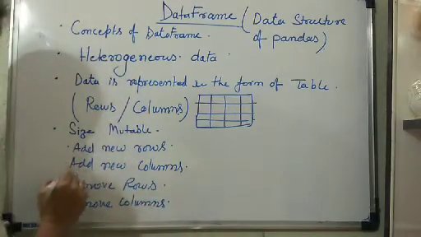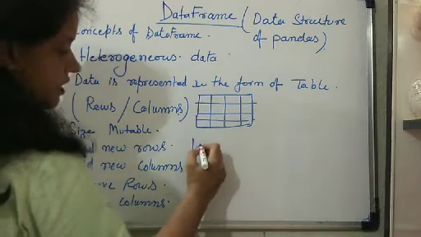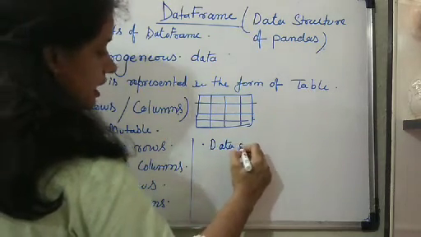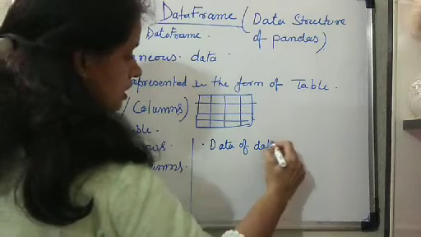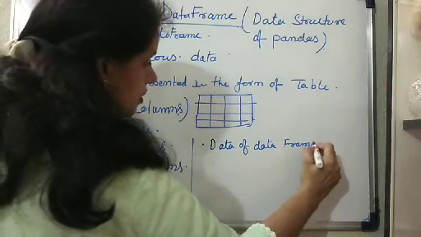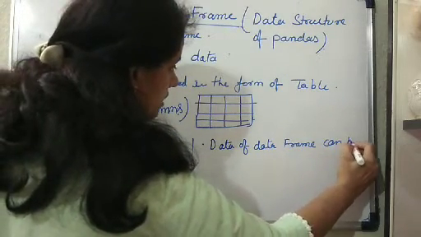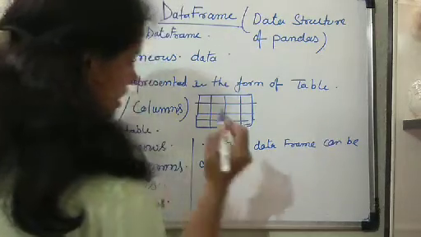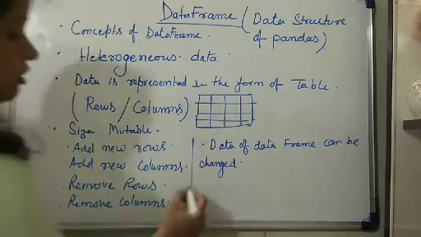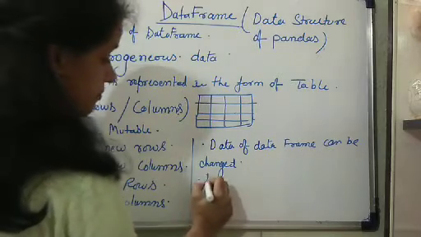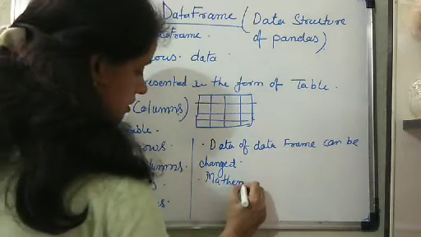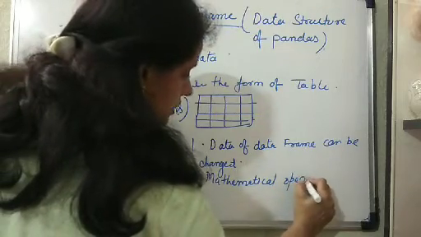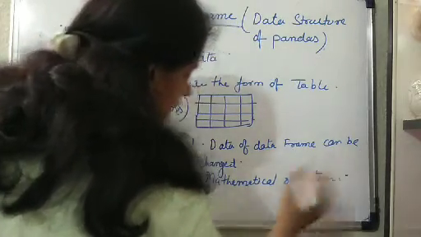The data of the data frame can be changed. Any mathematical operation can also be done with the data of the data frame.